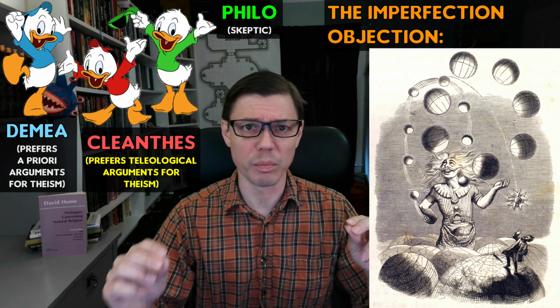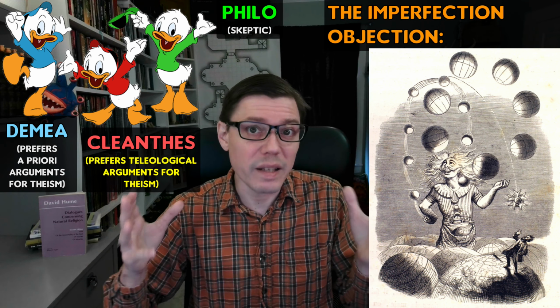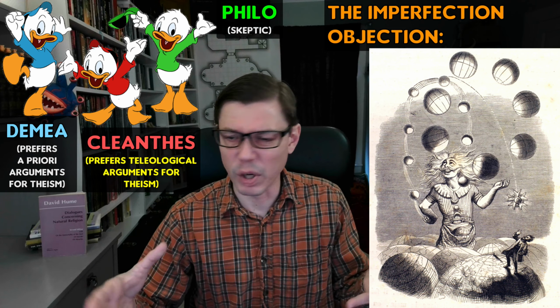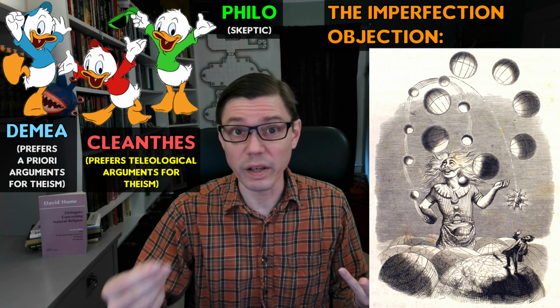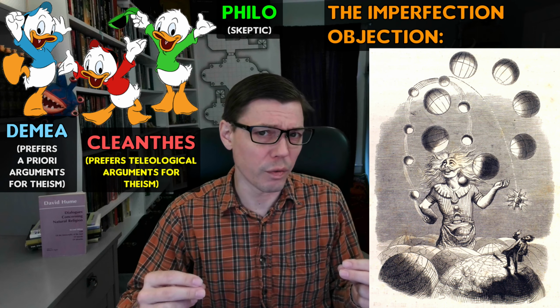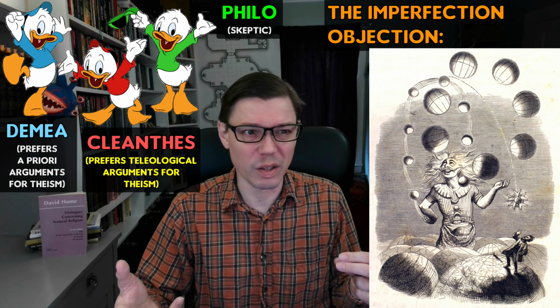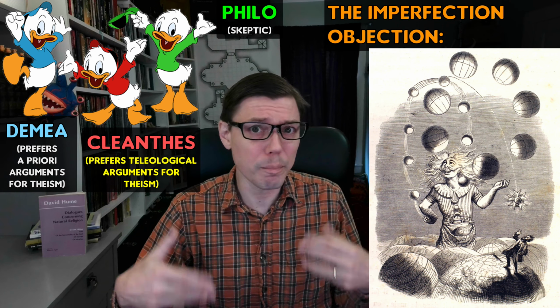The next objection is what we'll call the imperfection objection, and it goes like this. God, we should assume, is absolutely perfect, but artisans and designers, as we know them, are not perfect, far from it. If the creator of the universe is like an artisan, therefore, we do not have much of a reason to suppose that the creator of the universe is perfect.